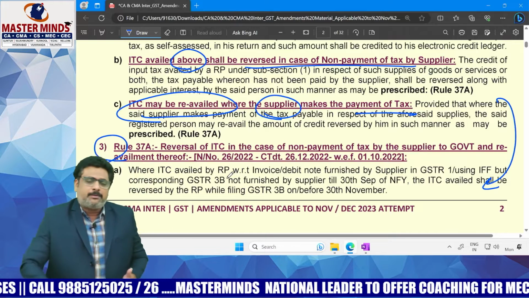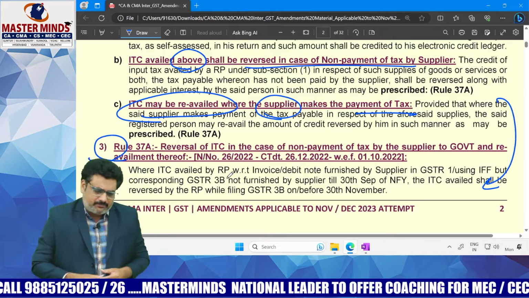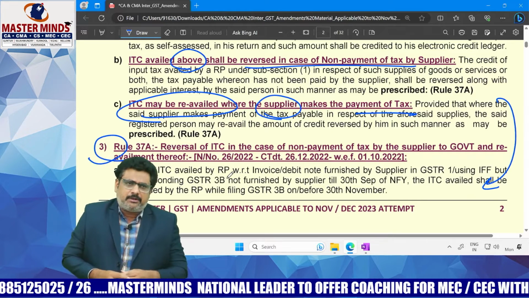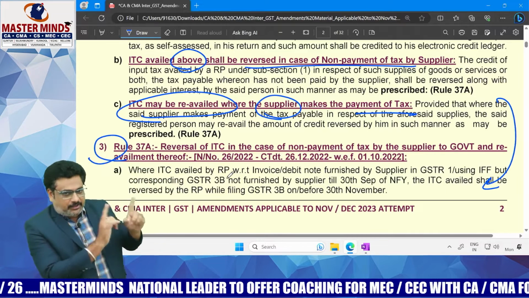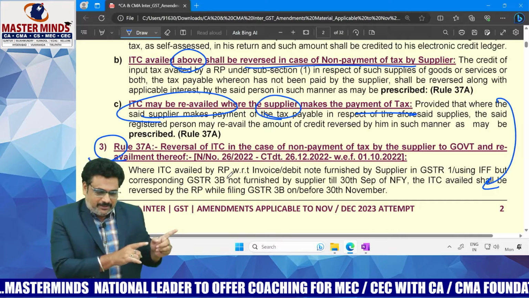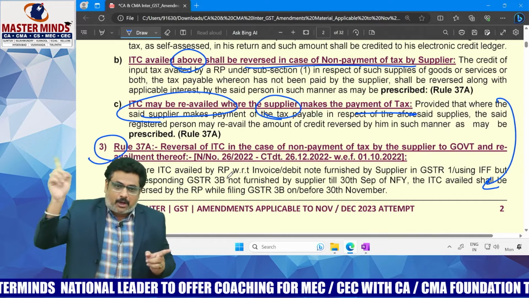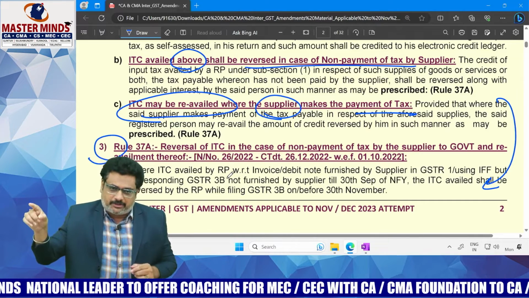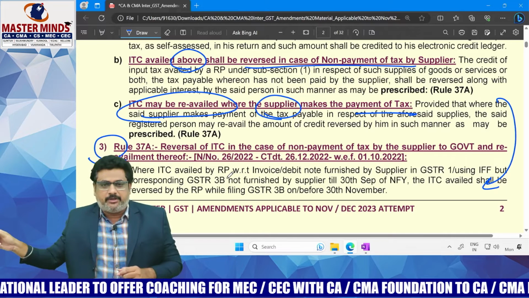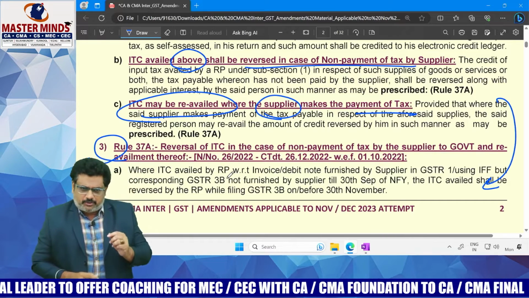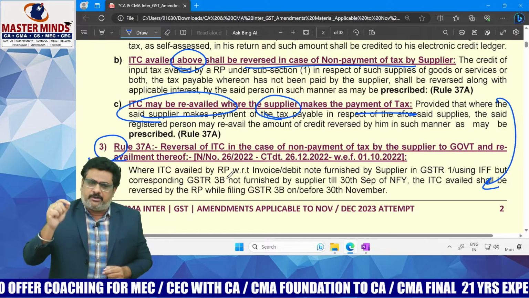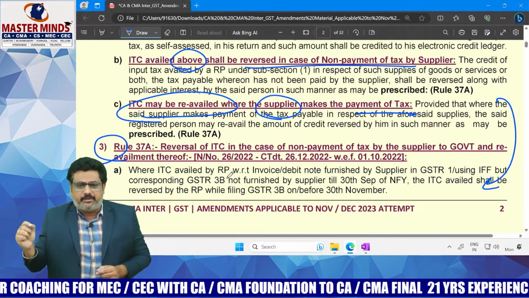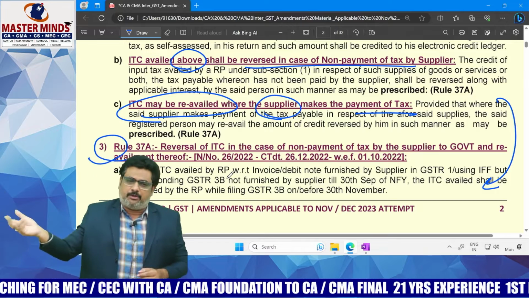But what happened is many times the supplier used to reflect the details of his outward supplies in the GSTR-1, thereby those are auto-populated in the recipient's GSTR-2B, and the recipient is able to claim the ITC.